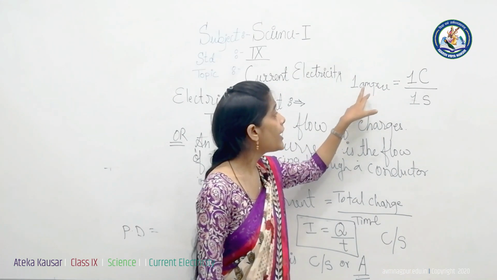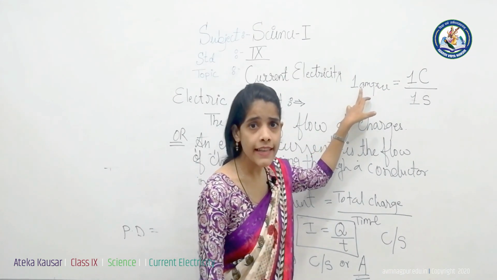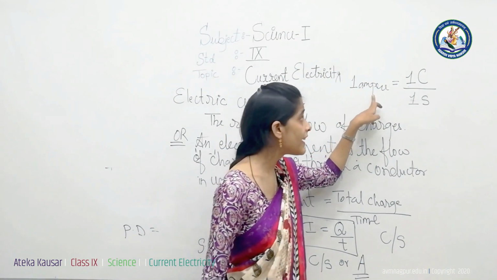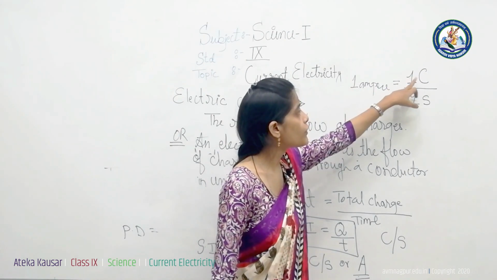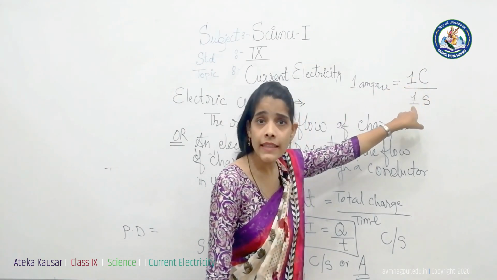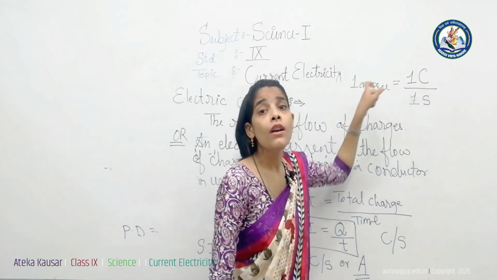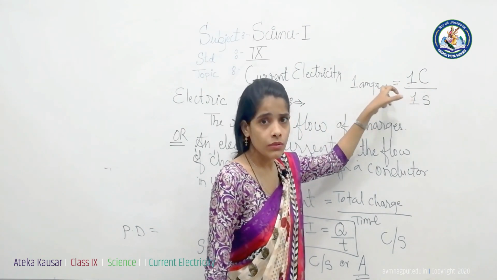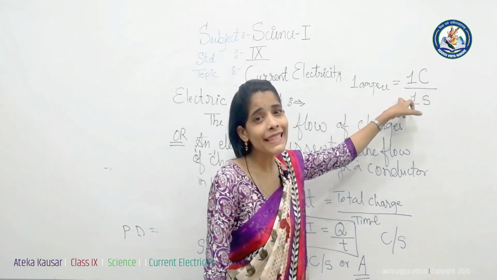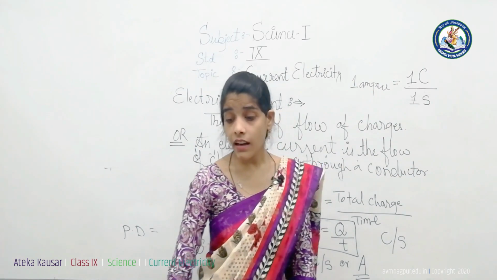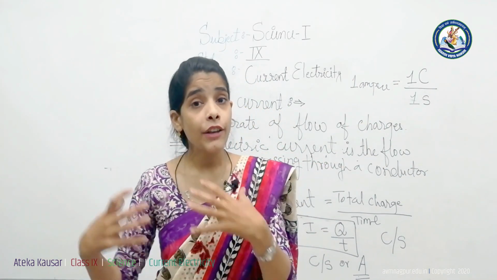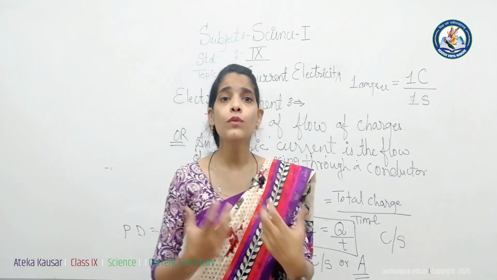Remember that whenever we write the name of a scientist as a unit, we start with the small letter. Therefore 1 ampere is equal to 1 coulomb upon 1 second, or 1 coulomb charge flowing through the conductor in 1 second. But electric currents are used at very large scale to very small scale.